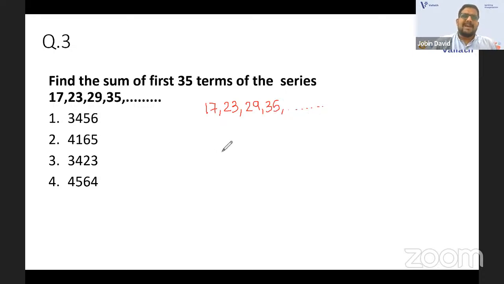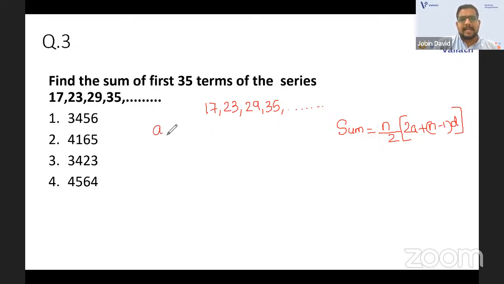And now you have a formula for sum of the series or sum of any arithmetic series. The formula is given as sum is equal to n by 2 into, in the bracket, 2a plus n minus 1 into d. Okay. Now this is a formula for the sum of a series. Okay, anything it can be sum of a series. Okay, so you just find out the formula, like just you have to have the data.